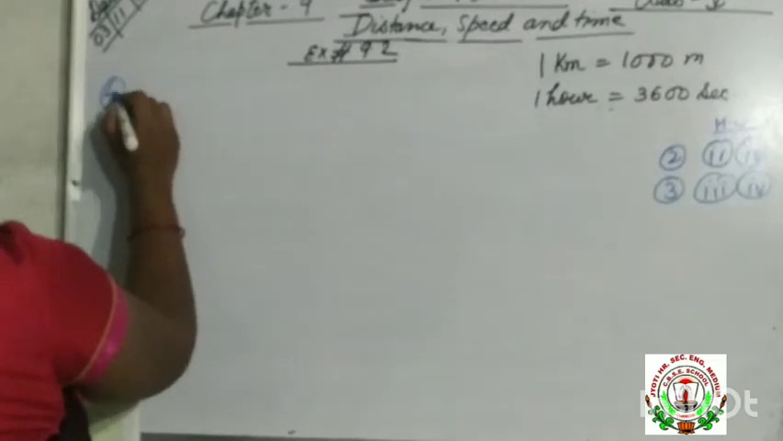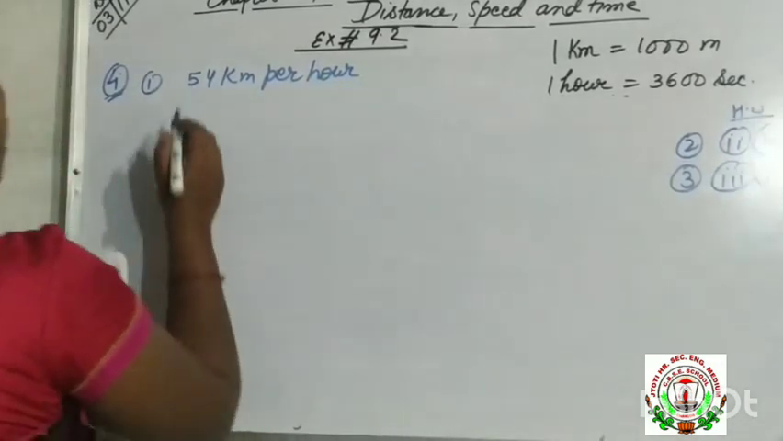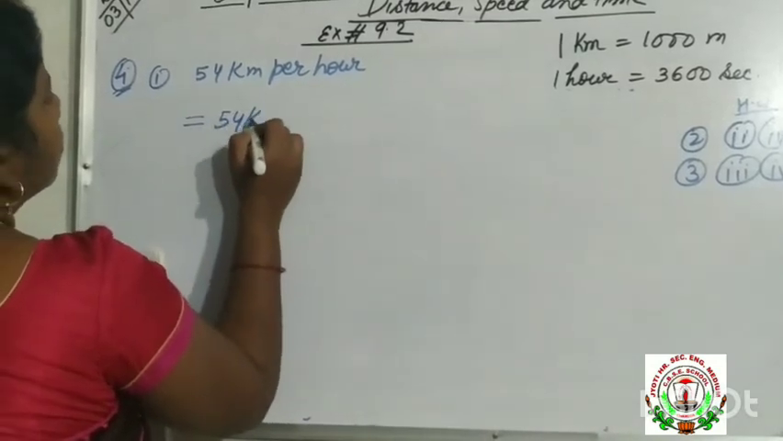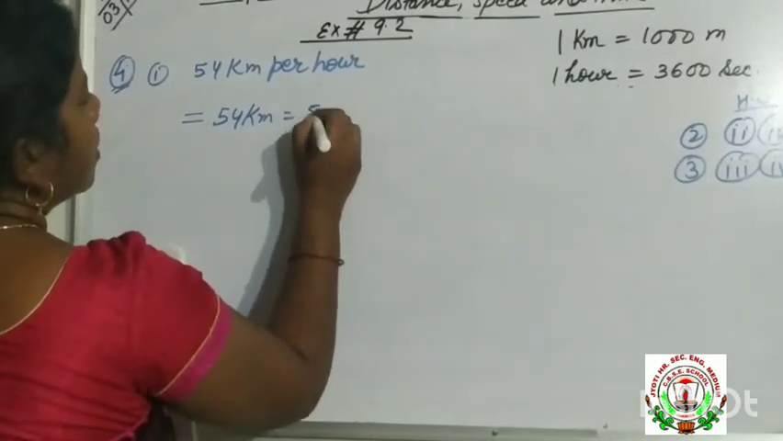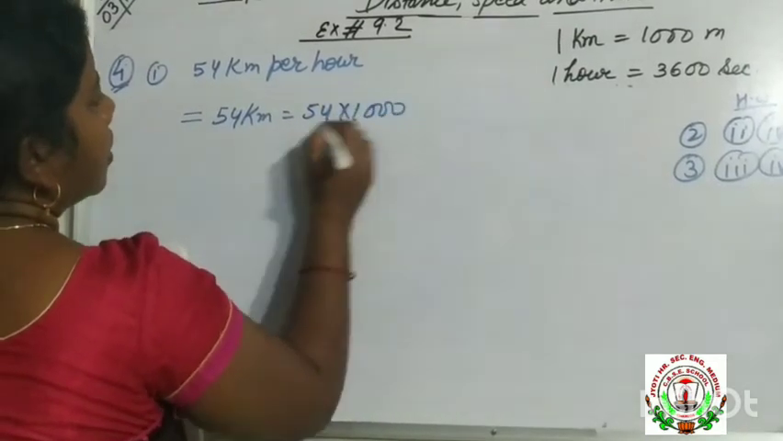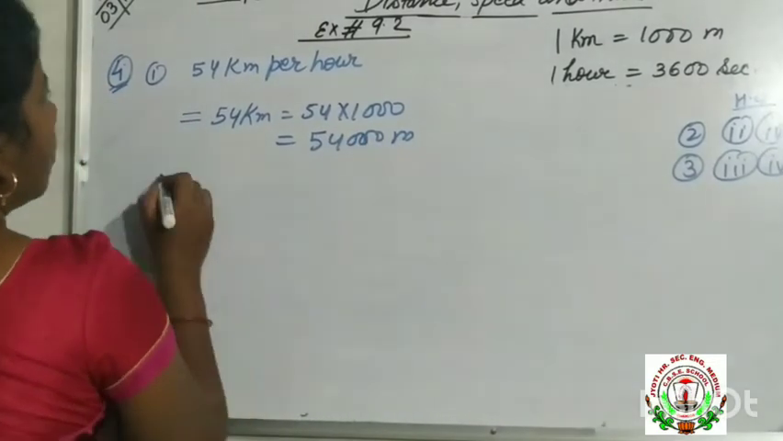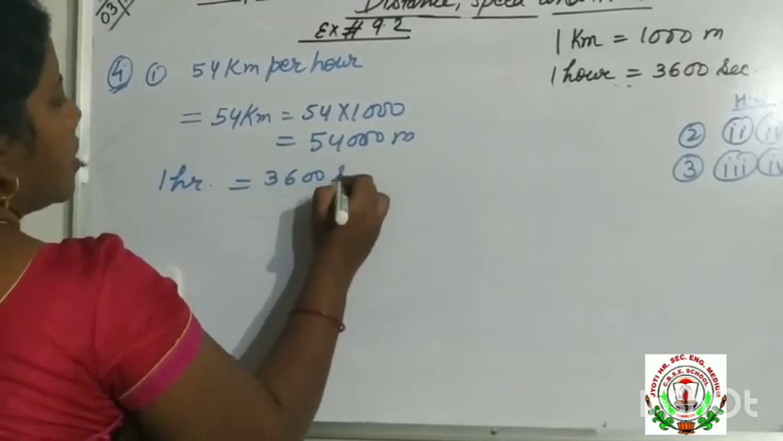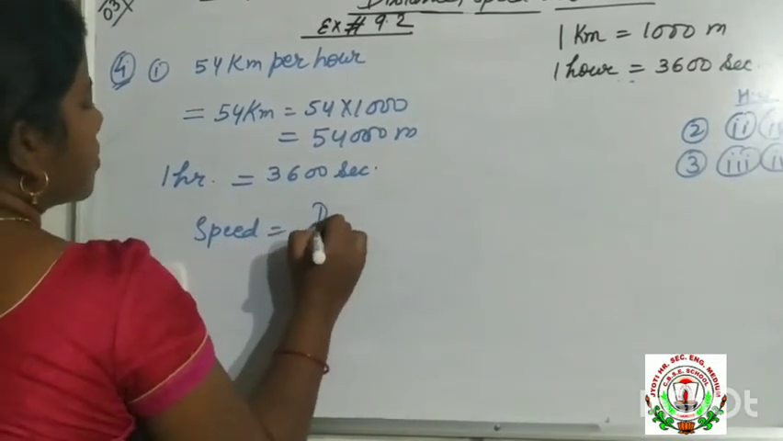In question number 1, the speed is 54 kilometer per hour. Here the distance is 54 kilometer, so we will convert it into meter per second. First we will convert into meter. After multiplying by 1000, it becomes 54,000 meter. Now 1 hour is equal to how much? 3600 second. Now speed is equal to distance by time.